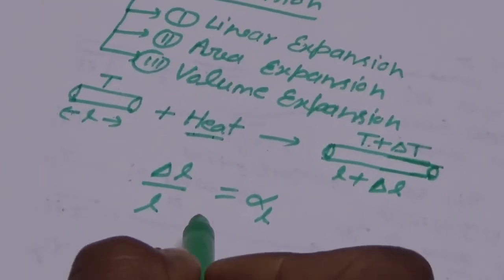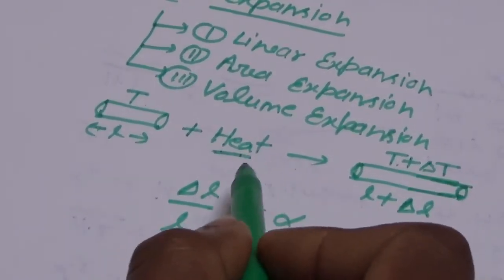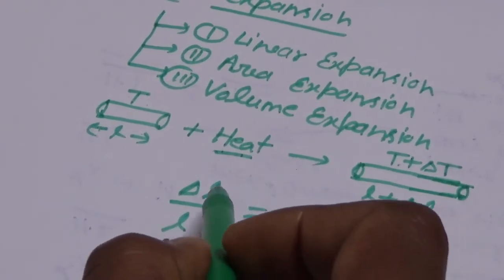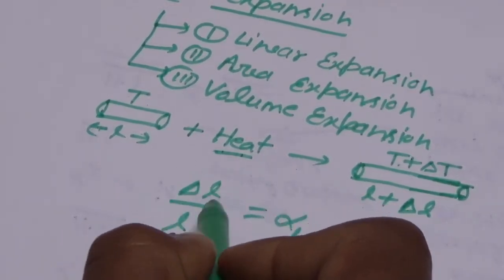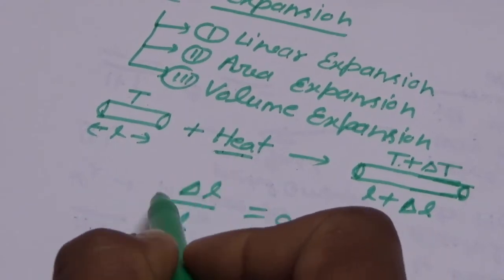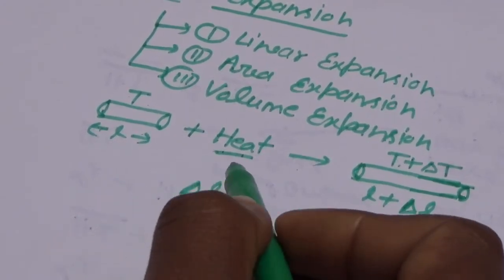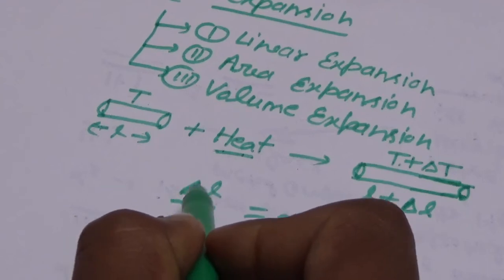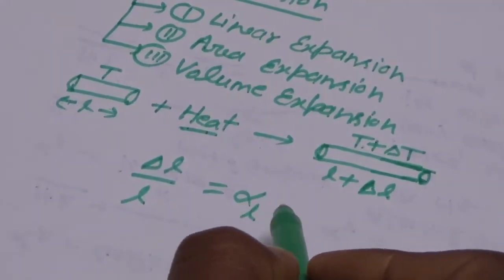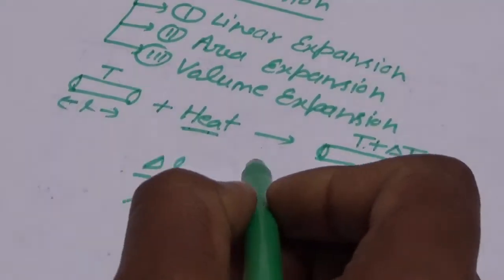So students, in this topic we have also considered the change in length, del L by L. This change in length of the rod directly depends upon the change in temperature.